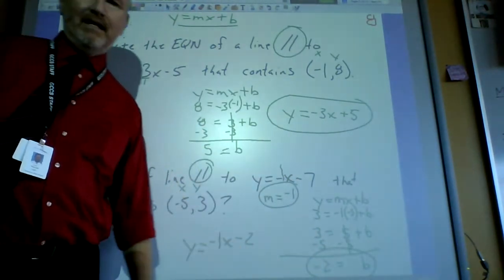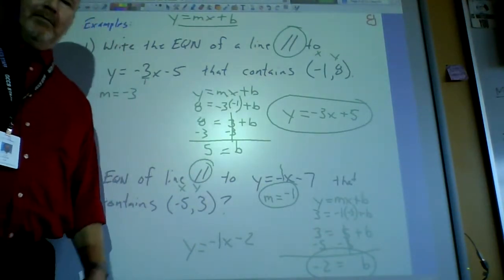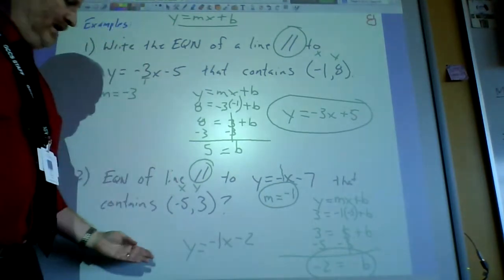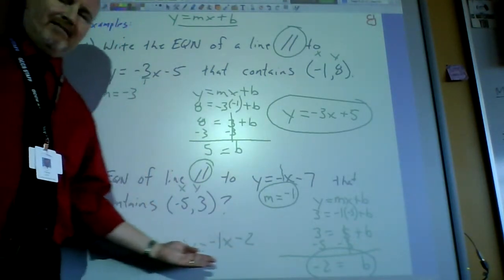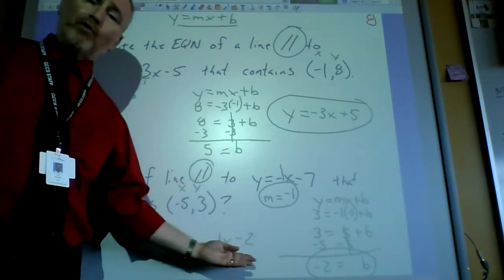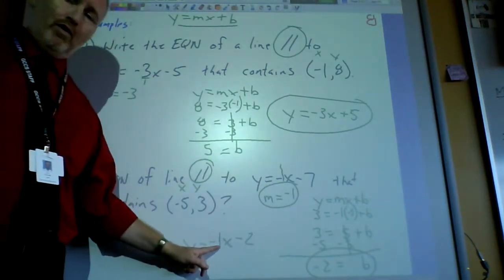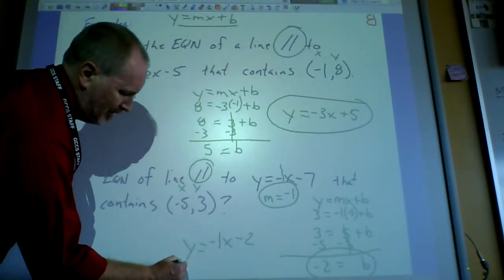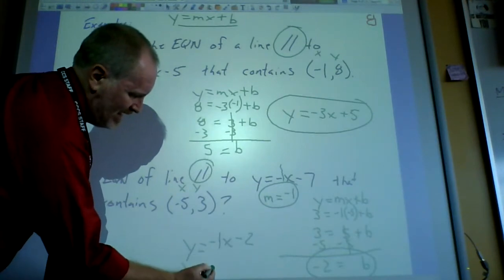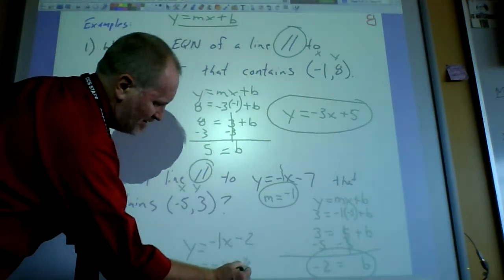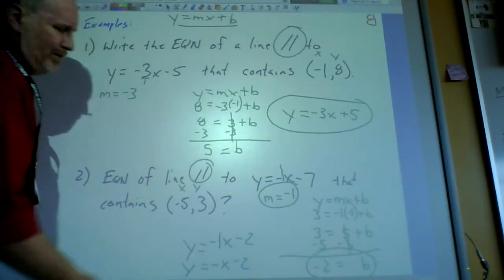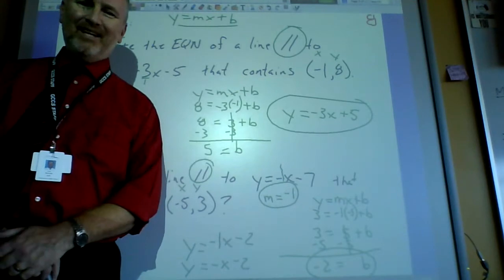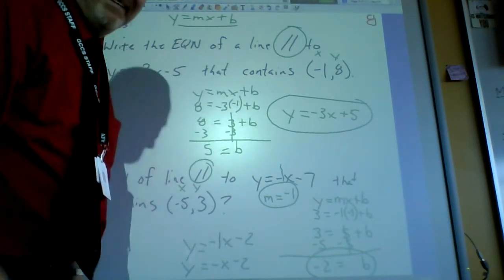It's -2. Now, on a multiple choice test, those answers are usually in simplest form. And if you look at this, there is one thing that is written that is not necessary. It's perfectly correct, but it's not necessary, and that's the ghost 1, right? Or in this case, ghost -1. So on a multiple choice test, you would probably see it written this way. Y equals just -x minus 2. They mean the same thing. They're both correct. One is just a little more simplified. All right, any questions on that? Okay, let's move on.